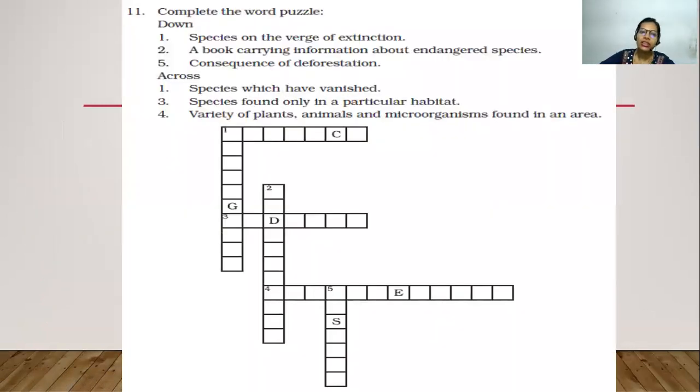Okay. Now we have got the word puzzle. In this, we have species on the verge of extinction. We know it is extinct, right? So here we can get extinct. Let's write this. Yes, so the first one is extinct. Then we have a book carrying information about endangered species. So it is going to be your Red Data Book.